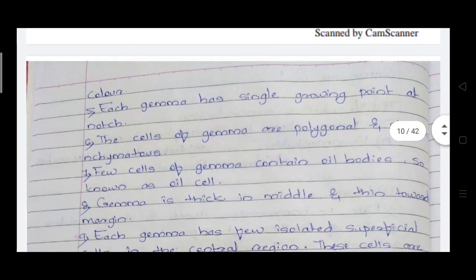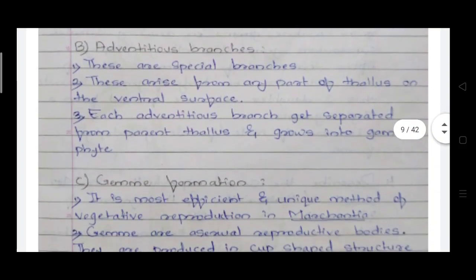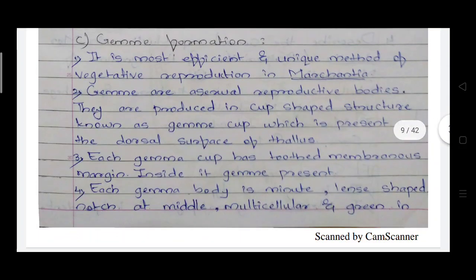Mostly these gemma cups are developed on the dorsal surface. It is important: the cup-like structures we see on the dorsal surface are the gemma cups. This gemma cup has a two-tier membranous margin on top of it, and inside it the gemmae are present.